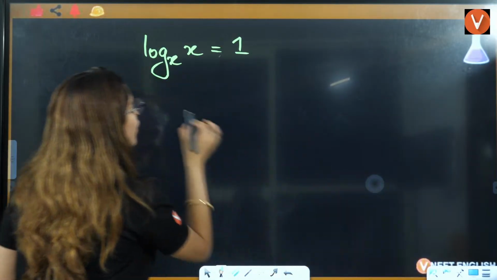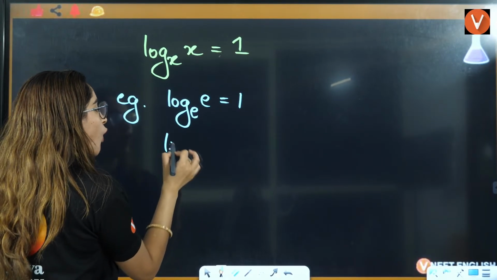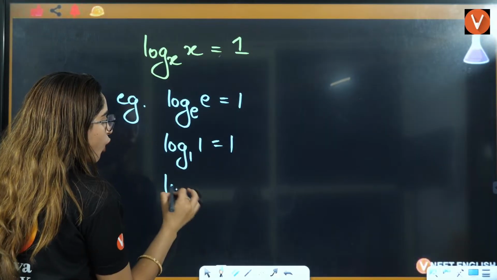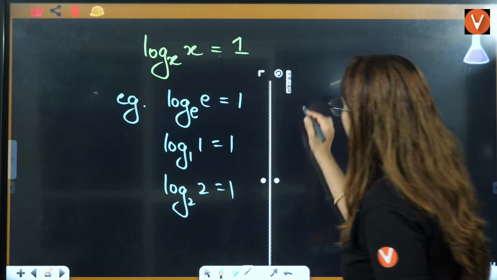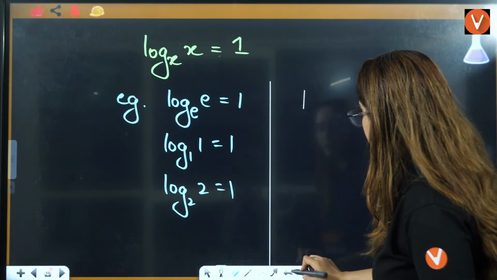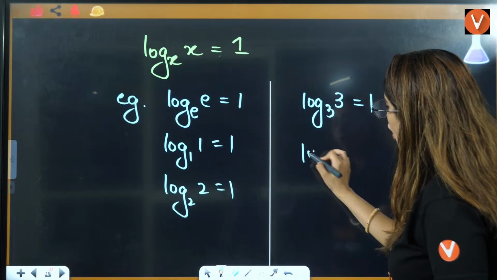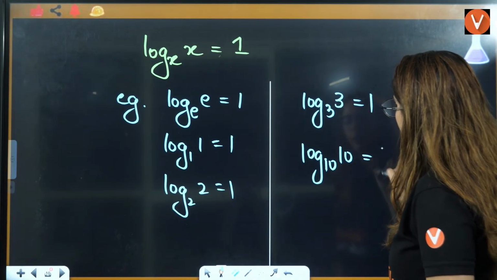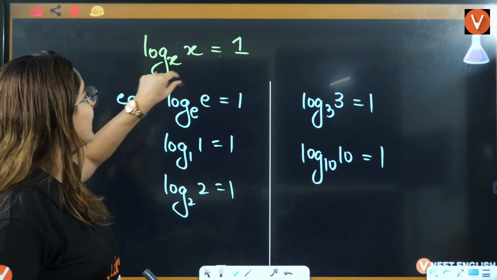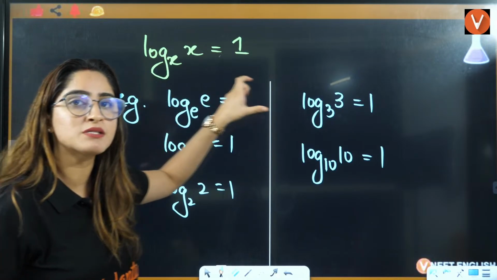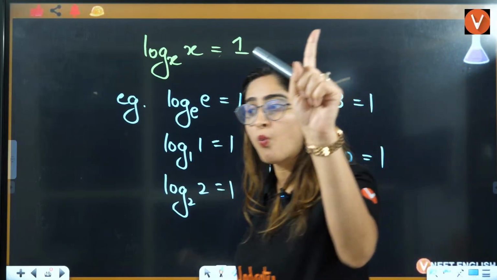For example, log of e is 1, log of 1 is 1, log of 2 is 1, log of 3 is 1, log of 10 is 1. Because of this property, if the base is the same and the value you are calculating log for is the same, then the answer is going to be 1.